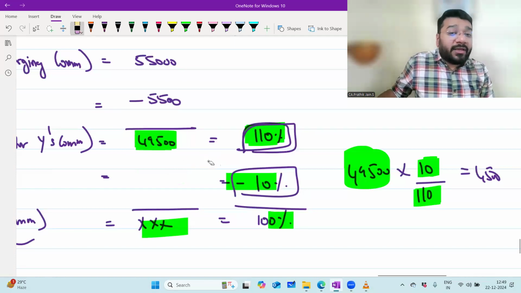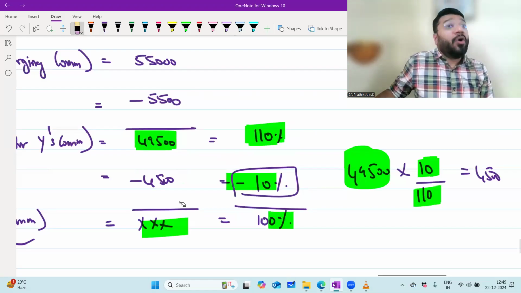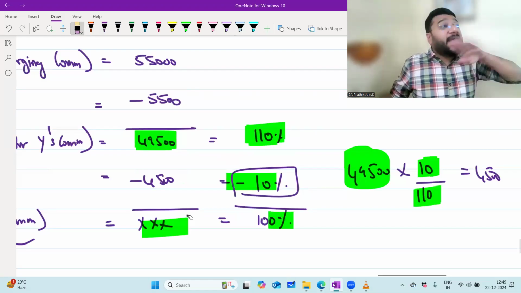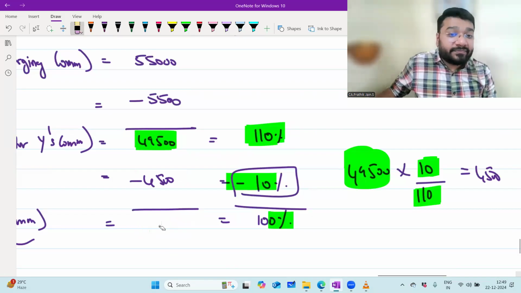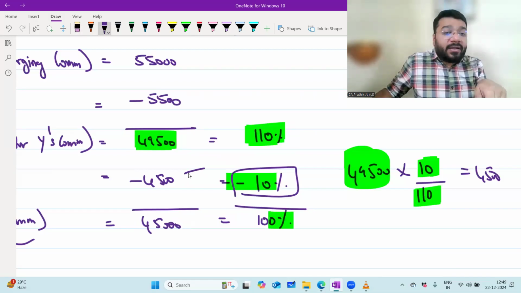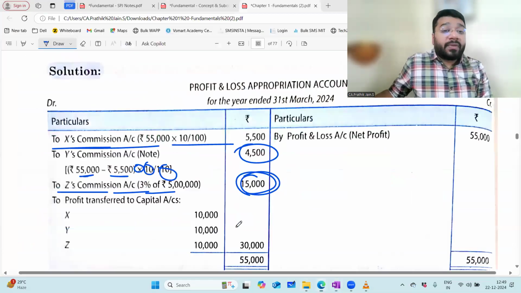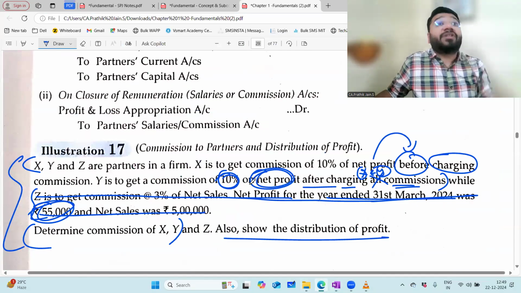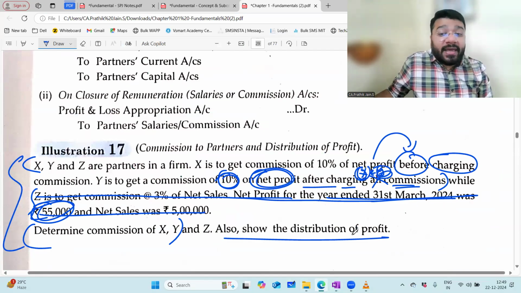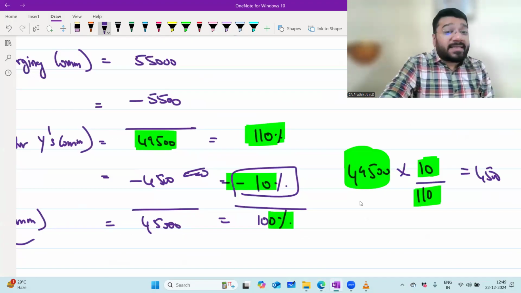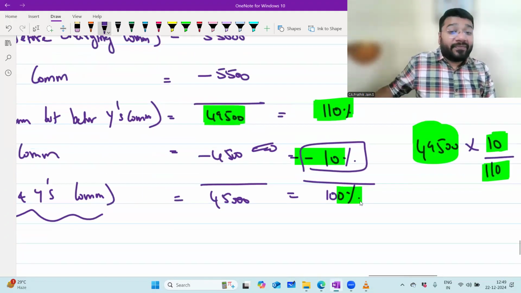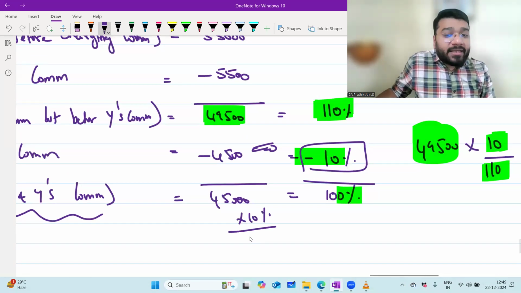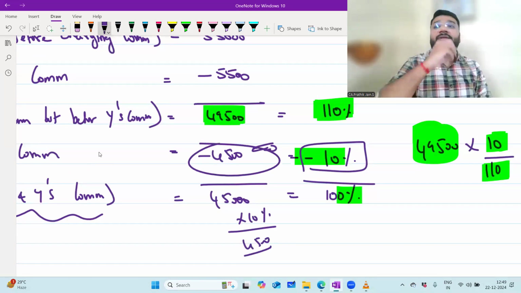Can you substitute the commission here? How much? 4,500. If I minus 4,500, what am I getting as a net profit after minusing X and Y's both commission? 45,000. So can we check whether the answer we got here is right or wrong? How? Sir, the question says that Y will get a commission of 10% on net profit. Which net profit? After minusing both X and Y's commission. So after minusing both X and Y's commission, what is my profit? 45,000. On that, 10% should be 4,500. Exactly matching.